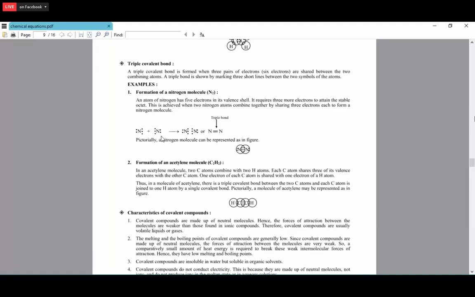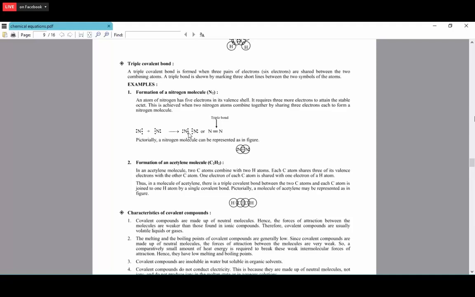So another nitrogen is also having the 5 electrons in the outermost shell. So this nitrogen needs the 3 electrons. This nitrogen needs the 3 electrons to complete the octet. If it needs the 3 electrons, it has to share the 3 electrons. So the nitrogen is sharing the 3 electrons from this side, and this nitrogen is also sharing the 3 electrons from this side. So both the nitrogen share totally 6 electrons.